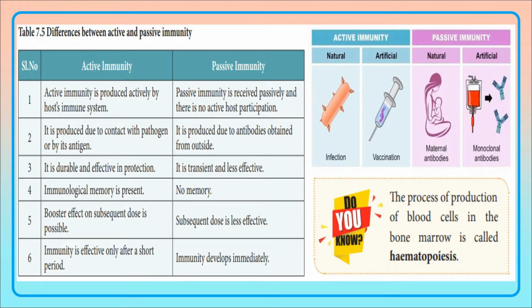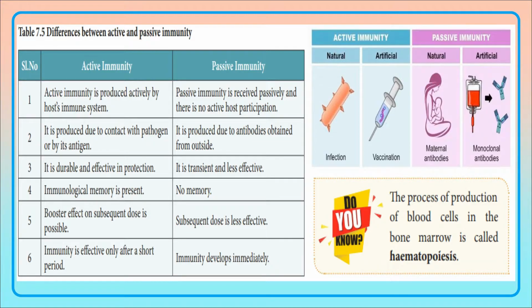In active immunity, immunity is effective only after a short period, whereas in the passive immunity, immunity develops immediately. So in the active immunity, the antigens are introduced into the individual's body, and it makes the host immune system produce the antibodies for the antigen, whereas in the passive immunity, the antibodies which are prepared outside, or which are taken from an individual who has recovered from the disease, will be administered into the patient's body.